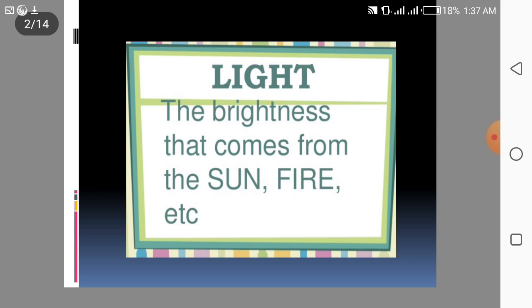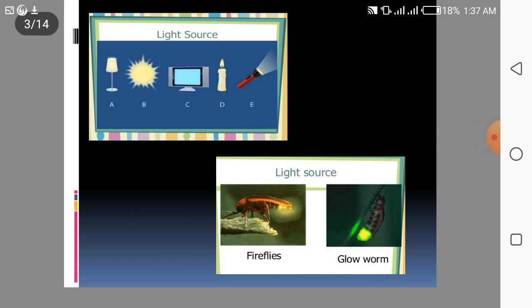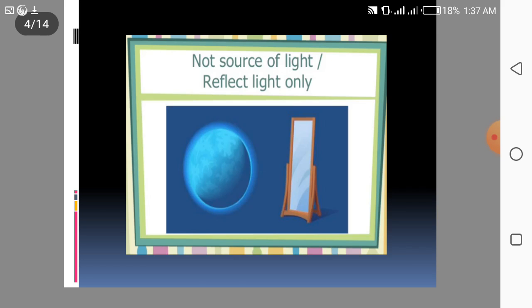Now we will discuss what is light. The brightness that comes from the sun or fire, etc., is known as light. Here are sources of light that give us light. For example, lamp, TV, candle, torch, sun, moon, fireflies, glowworm. These all are the light sources that give us light. And these are not sources of light, they only reflect.